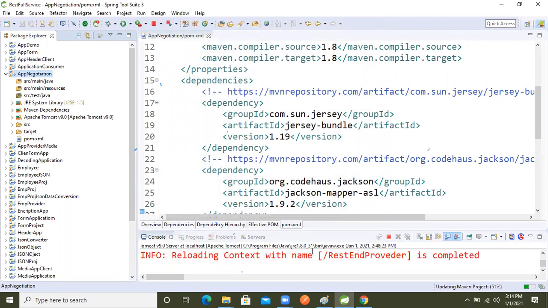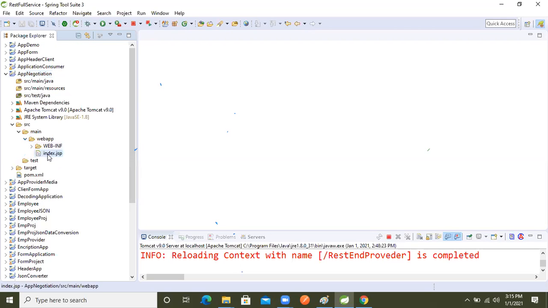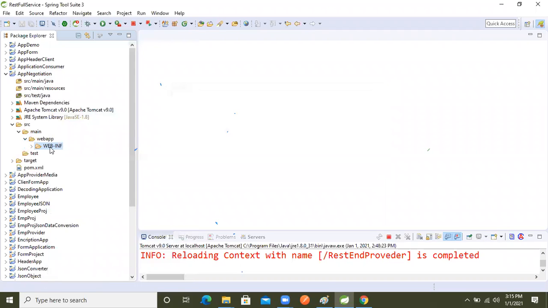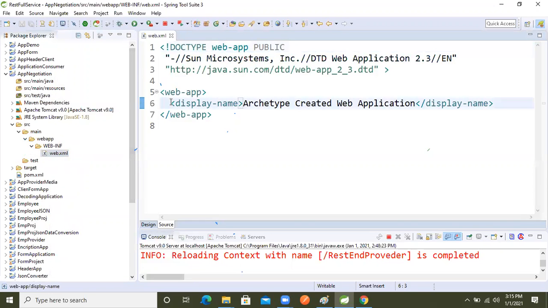Now okay, so what we will do now, we will go inside that main, right, app negotiation. Inside, no need for this one, right? So I'll delete it.